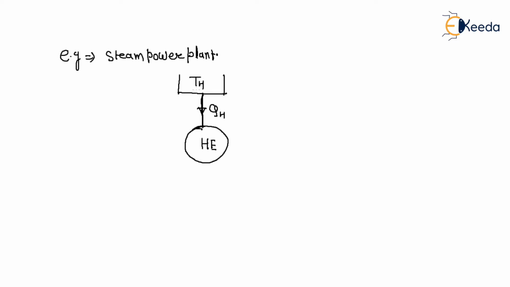It converts part of this heat, not totally, part of this heat, to work, usually in the form of a rotating shaft, and this is the net work output. Then it rejects the remaining energy in the form of waste heat.